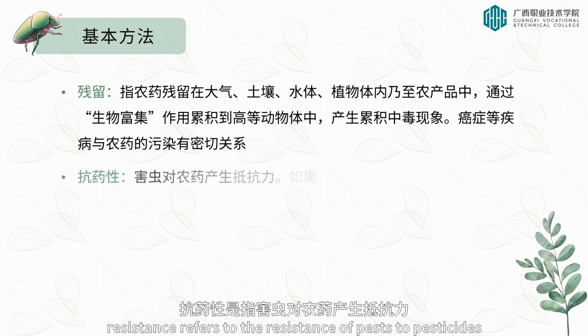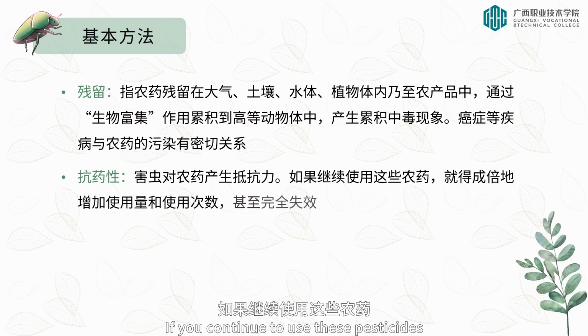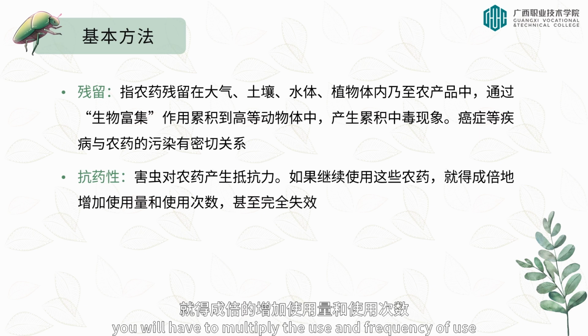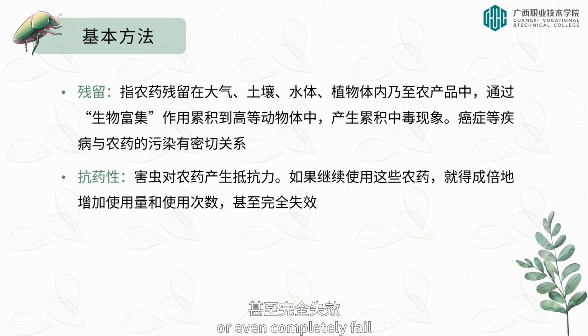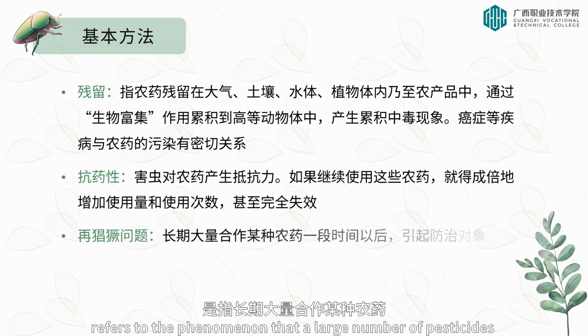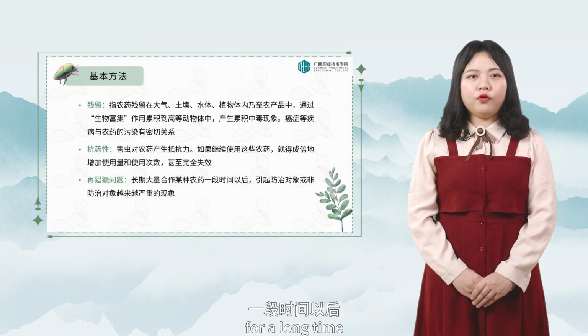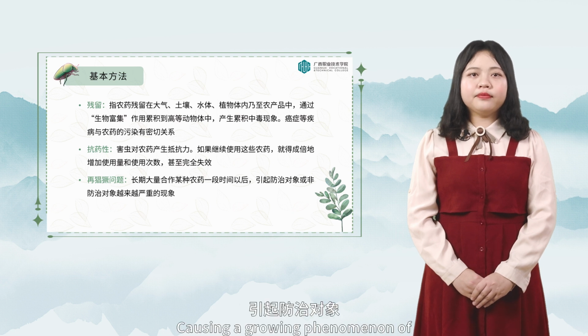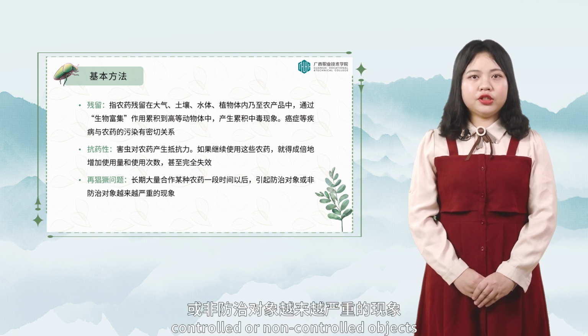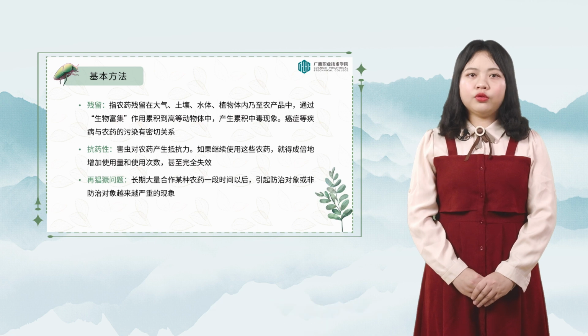Resistance refers to the resistance of pests to pesticides. If you continue to use these pesticides, you will have to multiply the use and frequency of use or even completely fail. Resurgence refers to the phenomenon that a large number of pesticides have been used for a long time, causing a growing phenomenon of controlled or non-controlled objects. That's all. Are you clear?